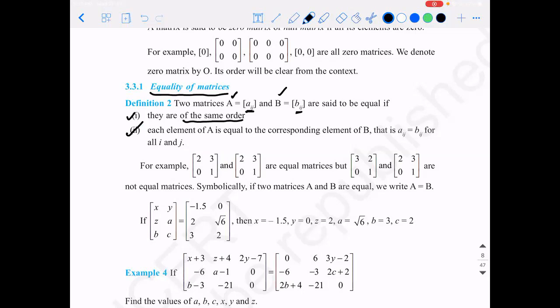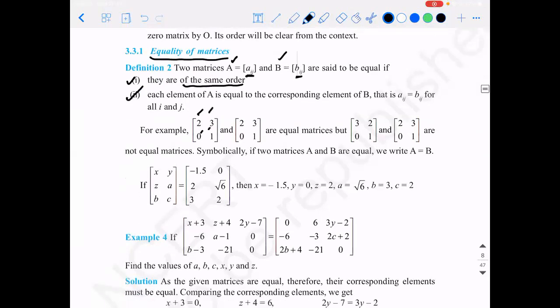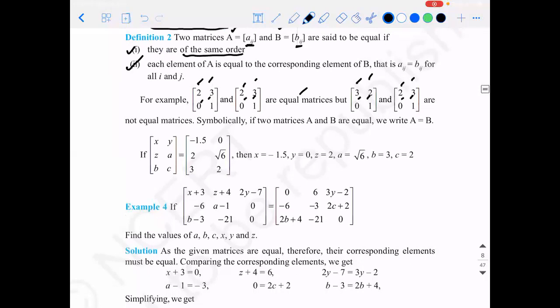The first row, second column element of A should be equal to the first row, second column element of B. For example, [2, 3; 0, 1] and [2, 3; 0, 1] are equal matrices, but [3, 2; 0, 1] and [2, 3; 0, 1] are not equal matrices, though their order is the same.